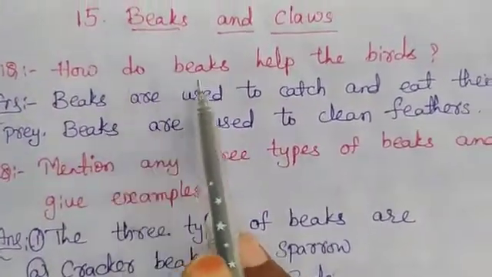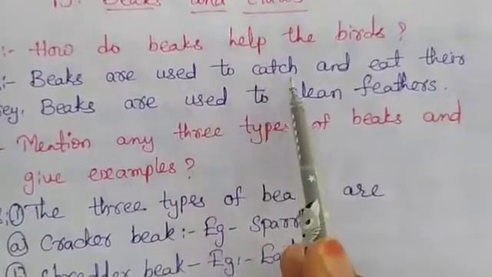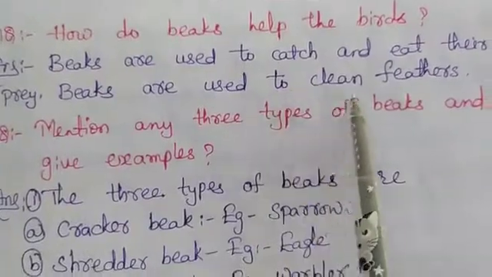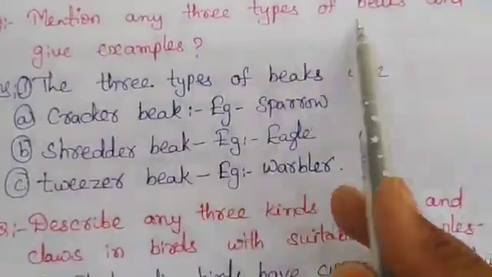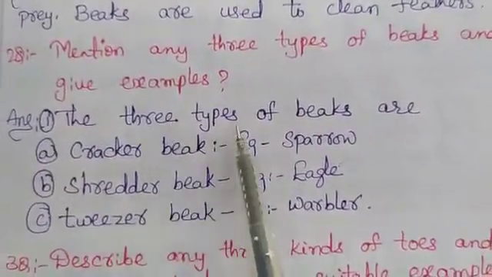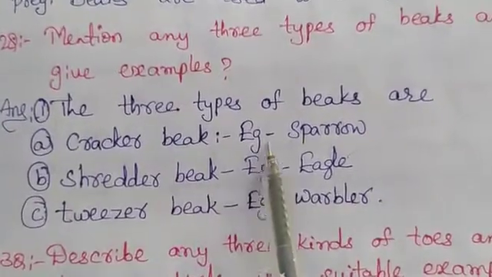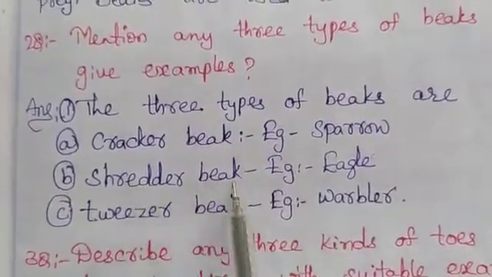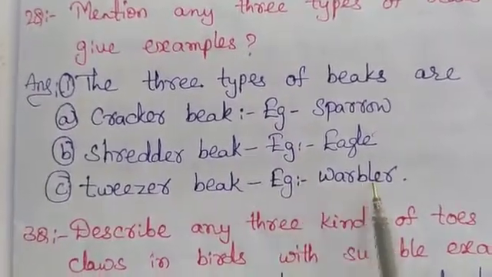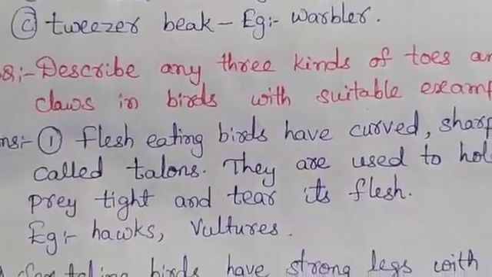First question, how do beaks help the birds? Answer, beaks are used to catch and eat their prey. Beaks are used to clean feathers. Mention any 3 types of beaks and give examples. Answer, the 3 types of beaks are cracker beak, example sparrow, shredder beak, example eagle, tweezer beak, example warbler.